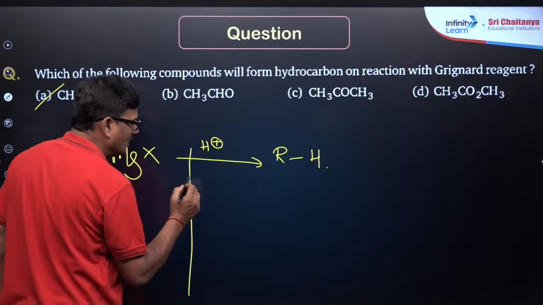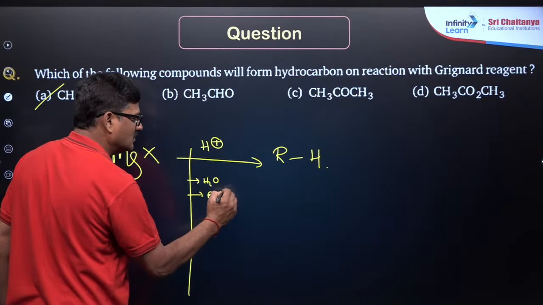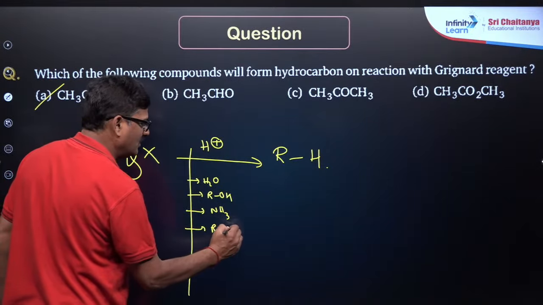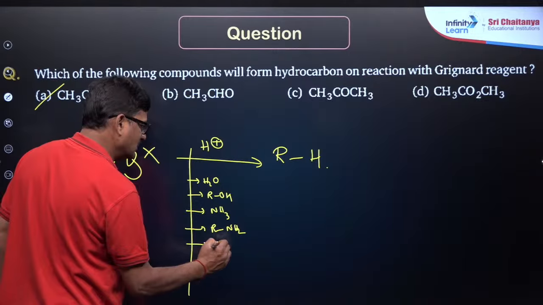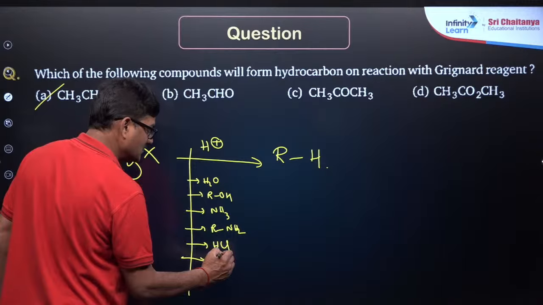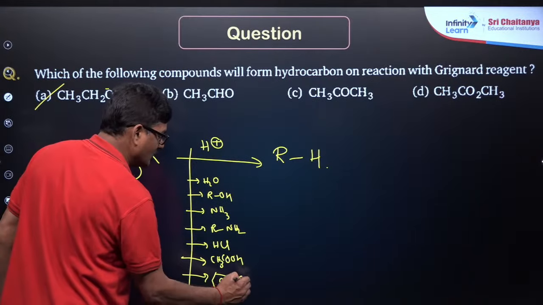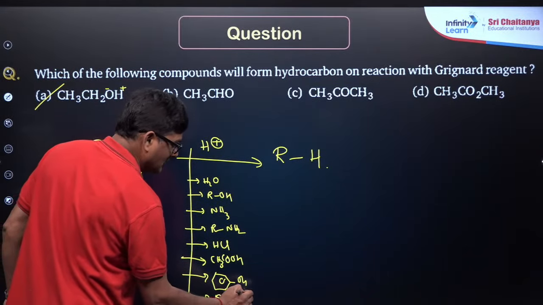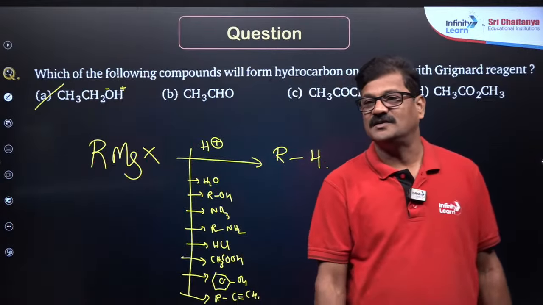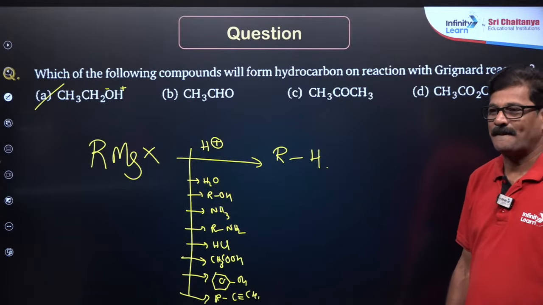So it could be water, it could be alcohol, it could be ammonia, it could be primary amine, it could be HCl, it could be acetic acid, CH3COOH, it could be phenol, it could be terminal alkyne. Anything can give this reaction. Hope you understand this.